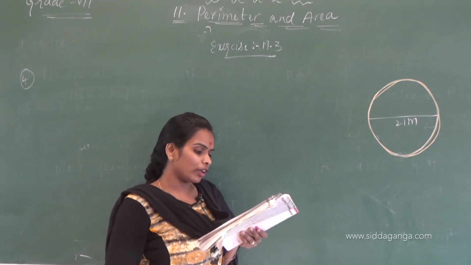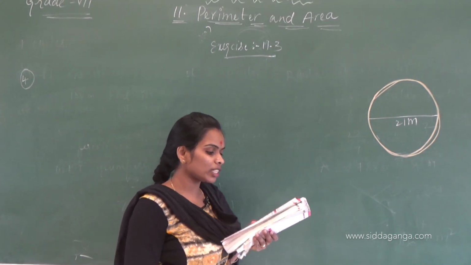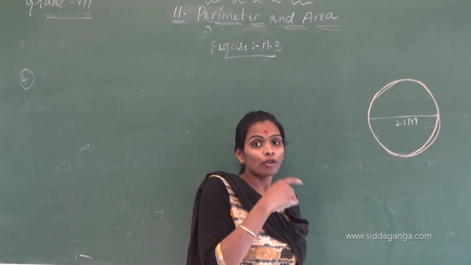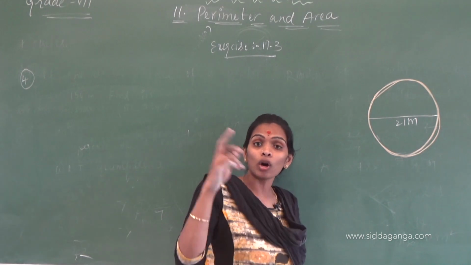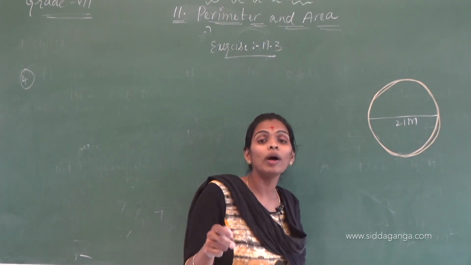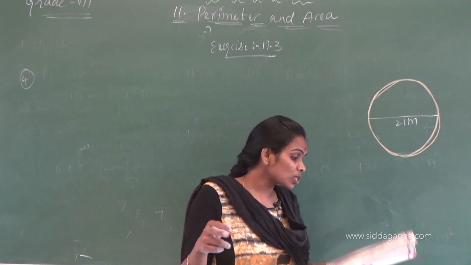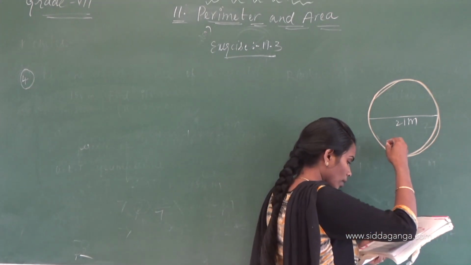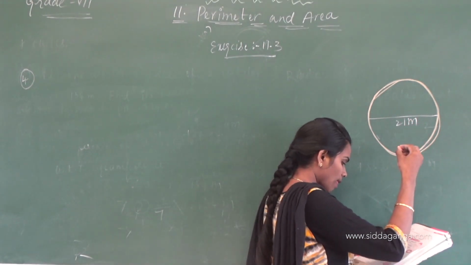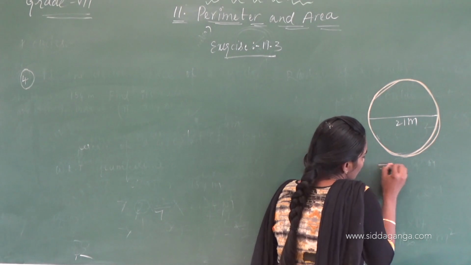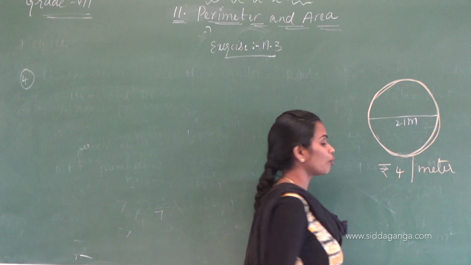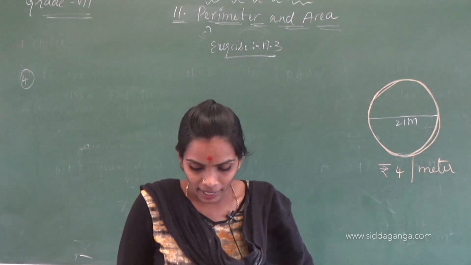Find the cost of the rope. We want to purchase one rope to fence this, and we have to find the cost of that rope. 2 times rope, correct? If it costs rupees 4 per meter.